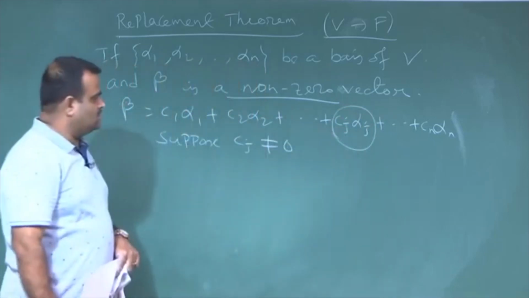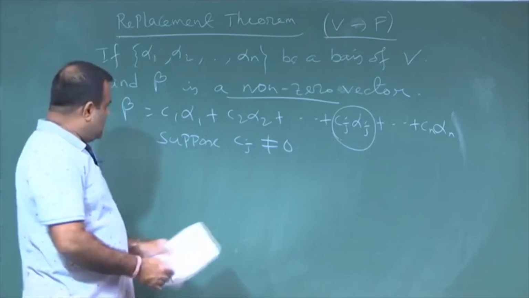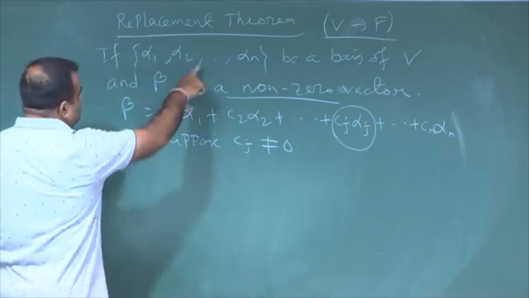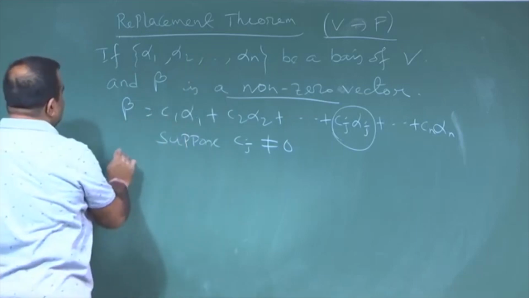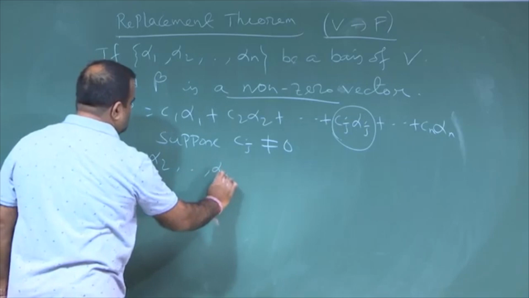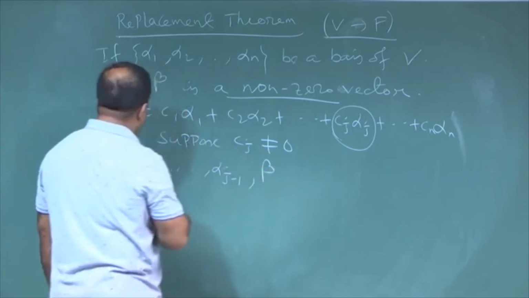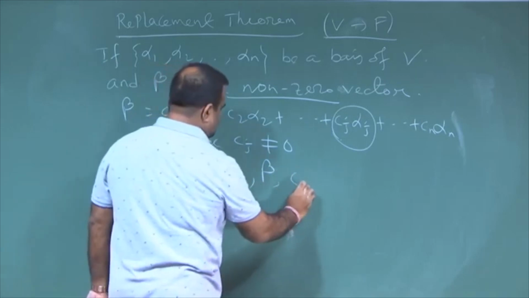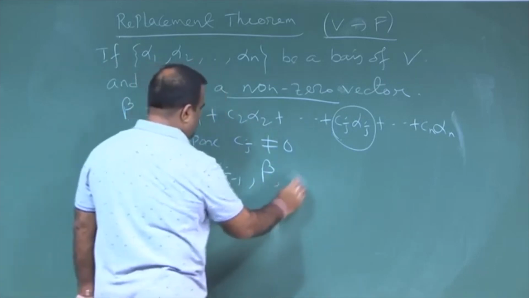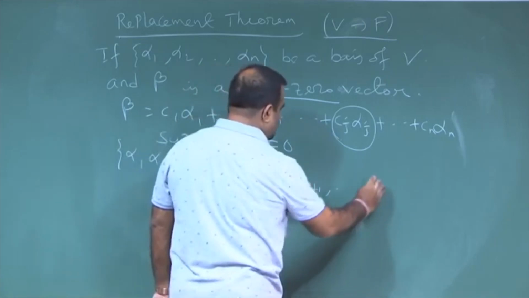Then the theorem statement is telling us we can replace alpha j here with beta, and this set alpha 1, alpha 2 up to alpha j minus 1, then instead of alpha j we take beta, then alpha j plus 1, up to alpha n.